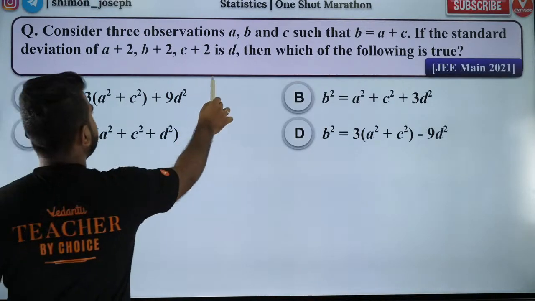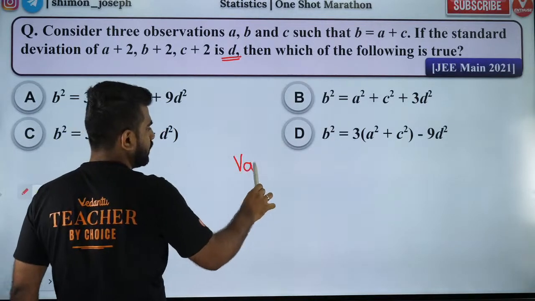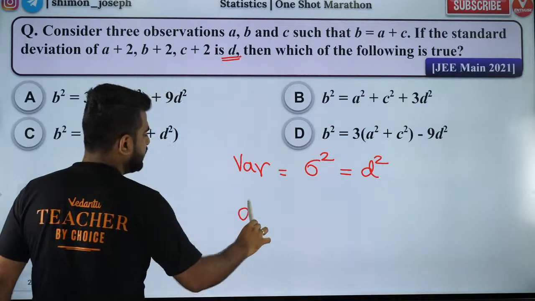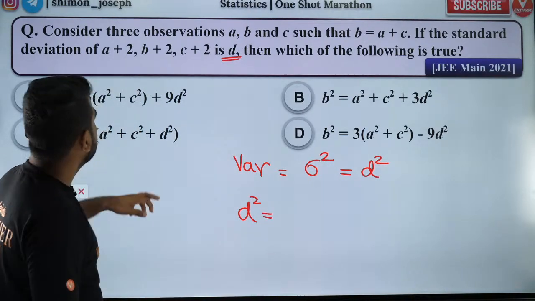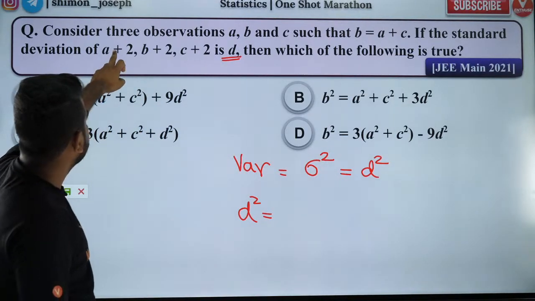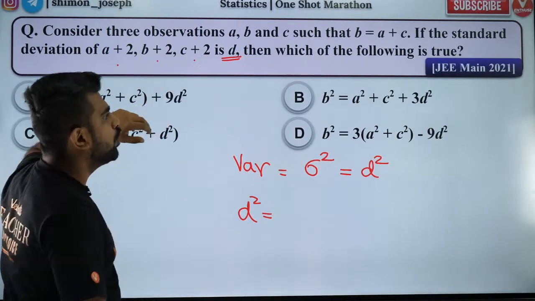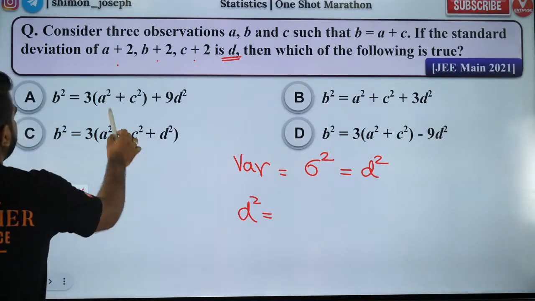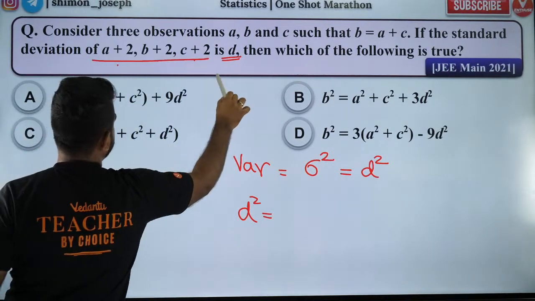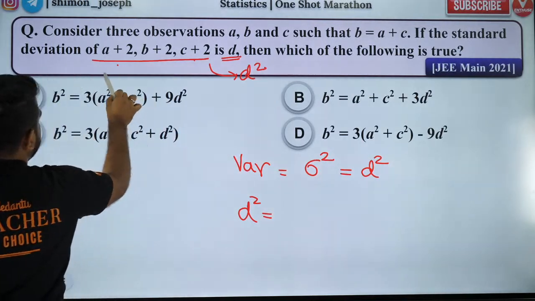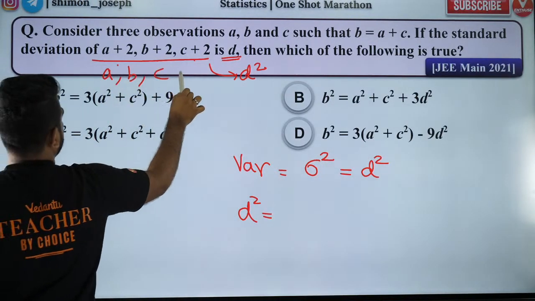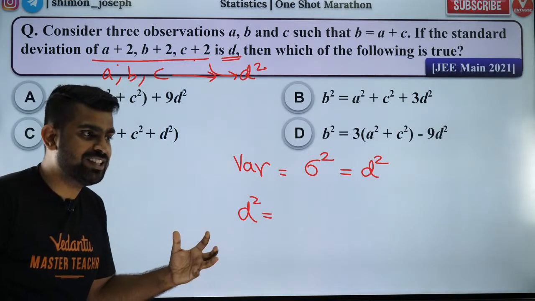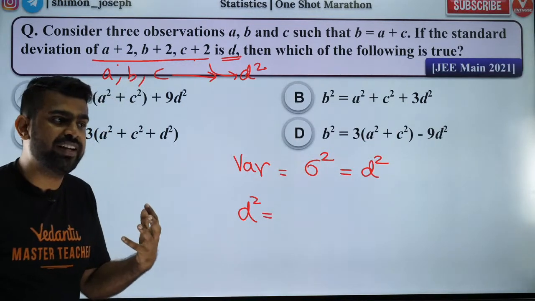So standard deviation is D. Variance is standard deviation squared, so that will be D square. D square is equal to (A plus 2, B plus 2, C plus 2) whole square. Correct? So if the variance of this is D square, then the variance of A, B, C is also D square. Do you agree? Beautiful. See how I'm using the properties.